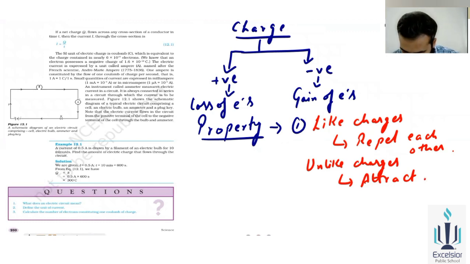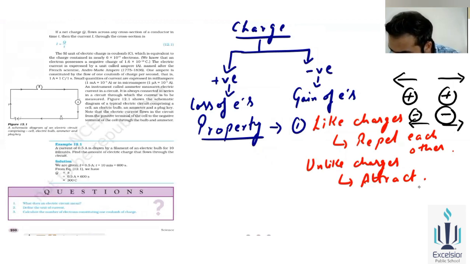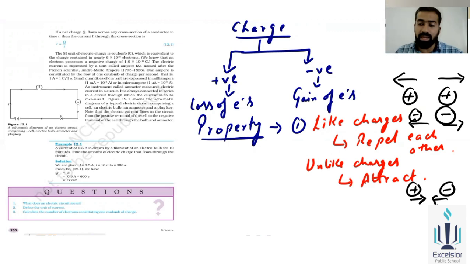Like charges means both the charges are of the same nature, that means both positive or both negative. Whenever the charges are like, that means similar, what will both charges do? They will repel, they will go farther and farther apart. Okay, both charges will move away. That means they repel. And when the charges are unlike, that means one is of positive nature and the other is of negative nature, they always attract towards each other. What will they do? They will always attract, both will come towards each other and come in contact. Okay, so that is the very first property of the charge.